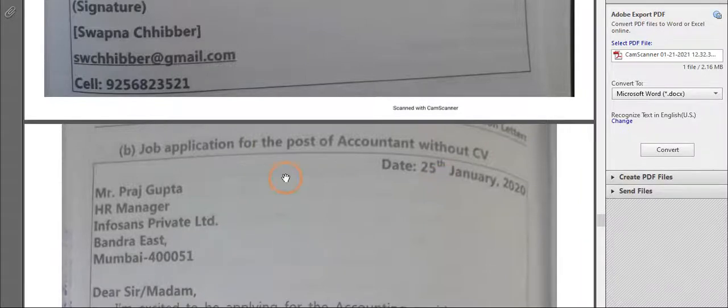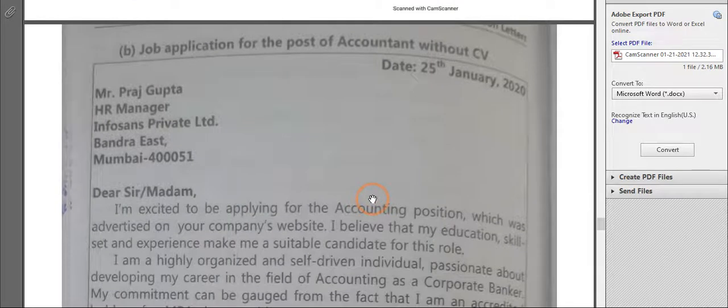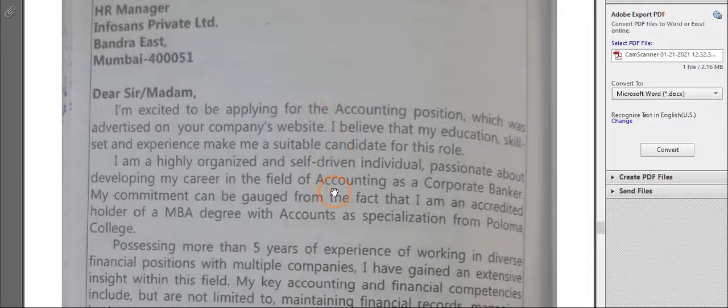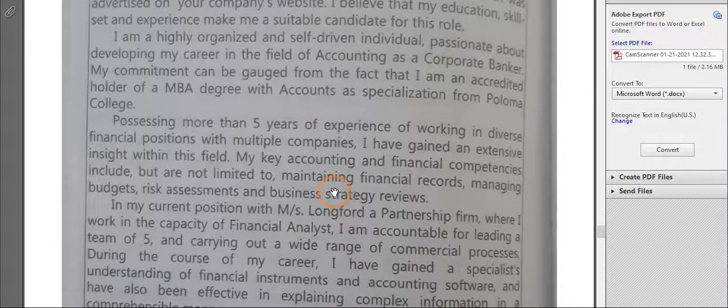Now see, same application for the post of accountant without CV is also given here. You can just pause the video and you have to read all this job application letter. Whenever you're starting a particular job application letter, children, pause the video and go through it thoroughly, that how you have to write for a particular post. I'll just scroll down slowly so that later on you can pause and you can read it.